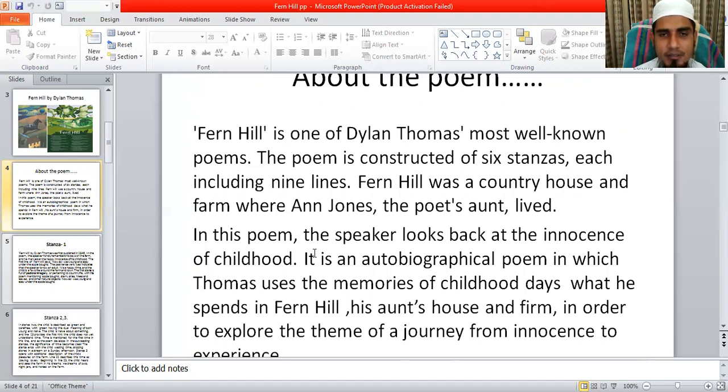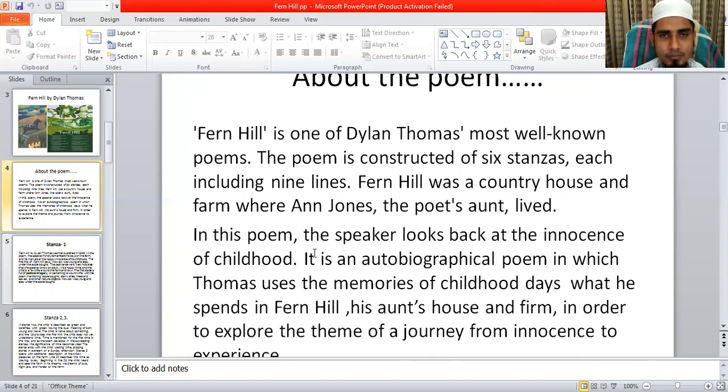This is narrated in the first three stanzas, and in the last three stanzas, stanza 4 to 6, the poet tries to express his experience now in his adulthood. Being an adult, an aged person, he recollects his past memories and notes down his memories of childhood in this poem. And finally, he finds that time is a great healer. He lines his time, let me green and dying. That means, what is the influence of time?